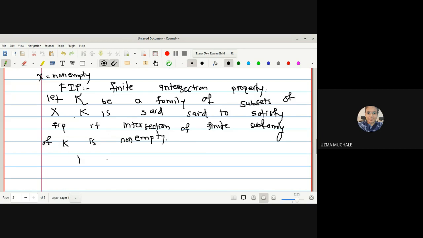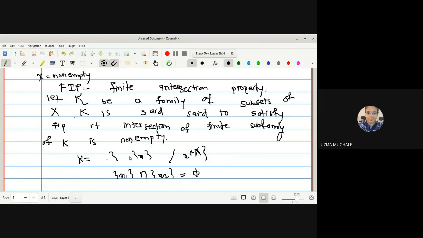Suppose I have a family K, which I will write as the set of all singleton sets {x} where x belongs to capital X, right? These are also subsets of X, no? Every singleton set is a subset of X. Here we have to take a finite number of elements from family K and take their intersection. Suppose I have taken only 2 elements from family K. So what is the intersection? It is empty, no? Because we have collected every singleton set.